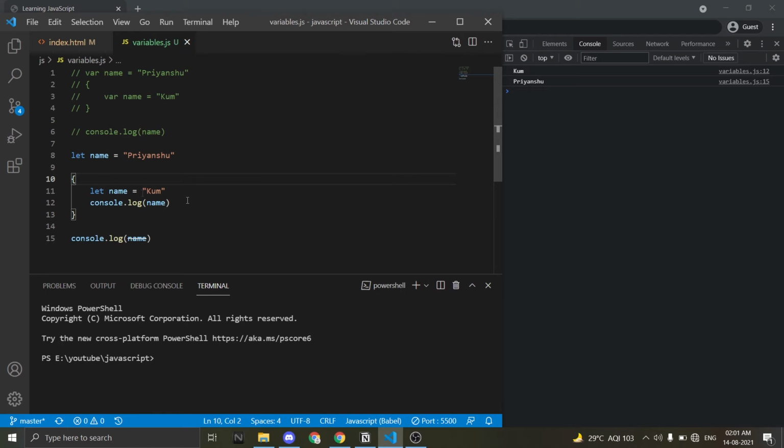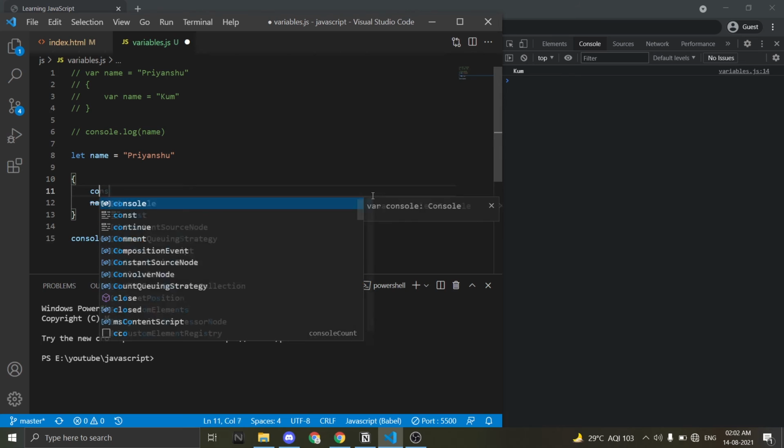Now this is one thing. What is the second thing? What if I want to change the name later on? What will happen? Let's try this. You get Kum. This is because you can change let. Let is a variable which can be redefined later. What if we do this?